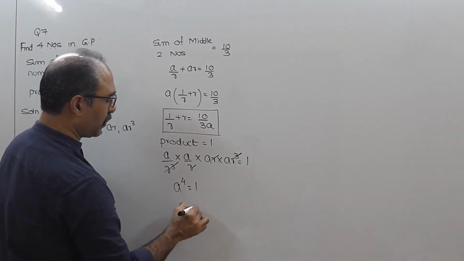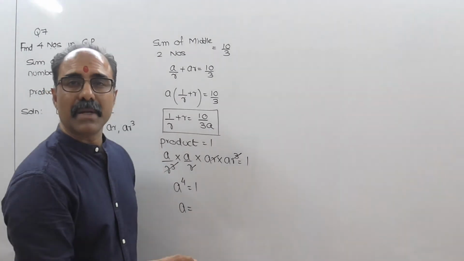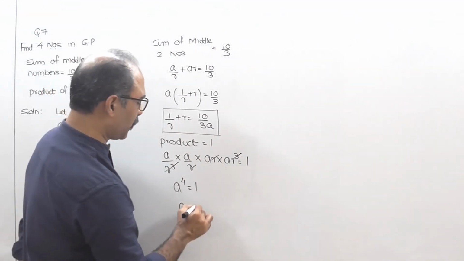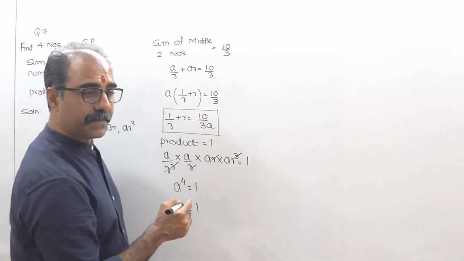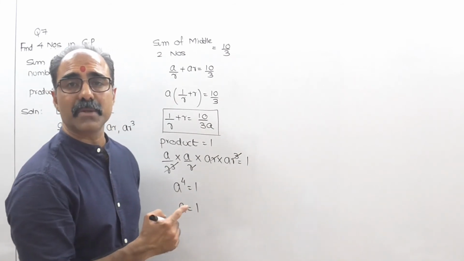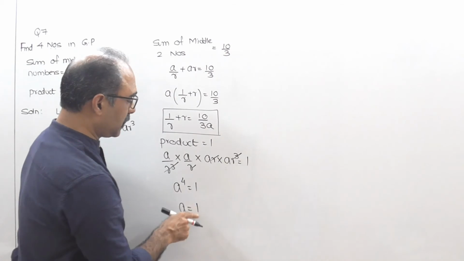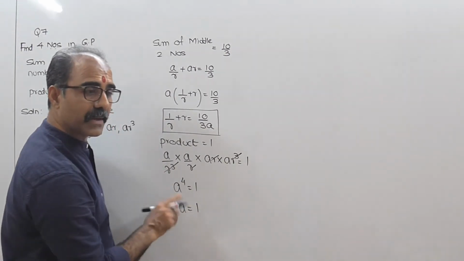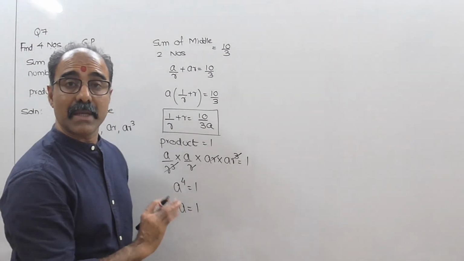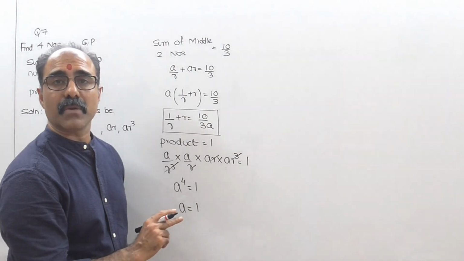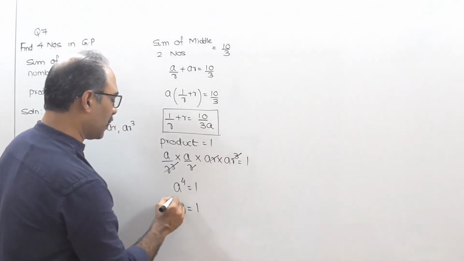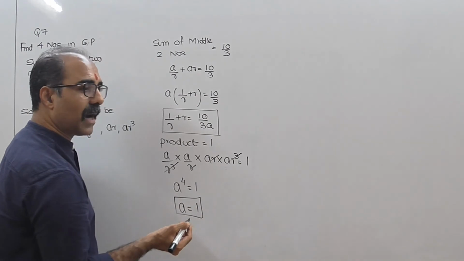So A equal to, actually it is plus or minus 1, but in the textbook they have taken it as 1. So I am also taking it as 1, because if the power is even, the answer is always plus or minus. But since in the textbook they have taken A as 1, I am just taking A as 1. Otherwise, in actual practice, A should be equal to plus or minus 1. Now, having got the value of A, I think we have to find R.